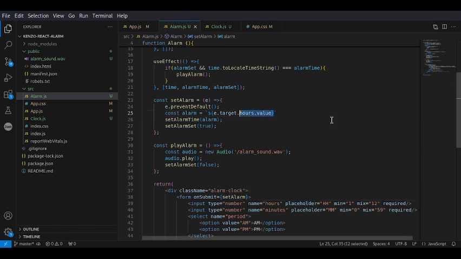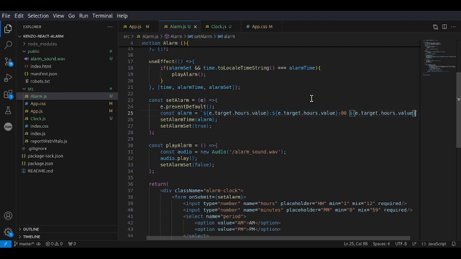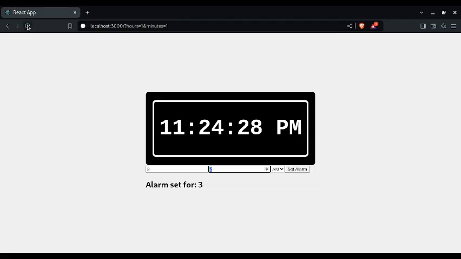To do that, we will just utilize copy and paste. For the seconds, obviously we don't need to define the seconds in the alarm, so that immediately when the first second hits, we want to play the alarm. And then obviously this will be minutes instead of hours, and this will be period. Let's just make sure it's doing what it's supposed to be doing.